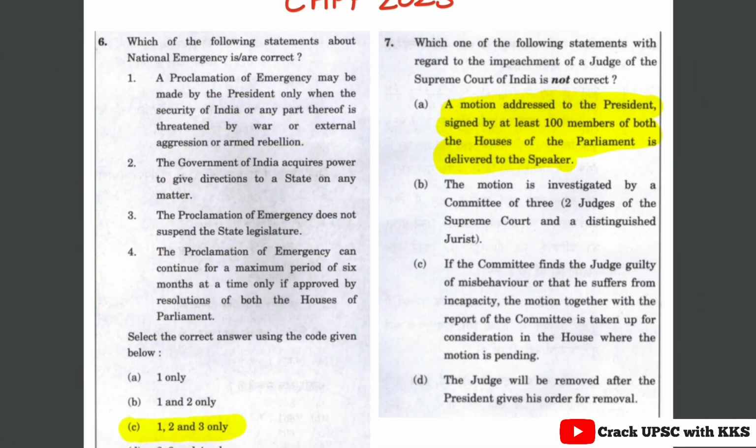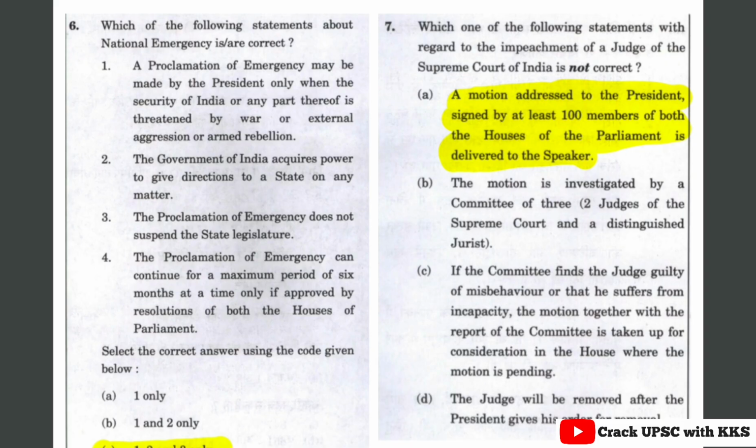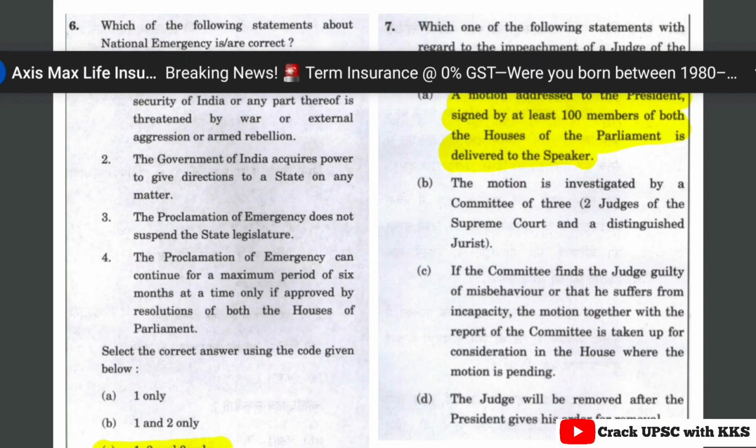And the fourth one, the proclamation of emergency can continue for a maximum period of 6 months at a time, only if approved by resolutions of both the houses of parliament. This is incorrect, as we need approval from any house of the parliament. So 1, 2 and 3 are correct. For a detailed lecture, you can refer to our POLITY lecture series, where we have covered national emergency.